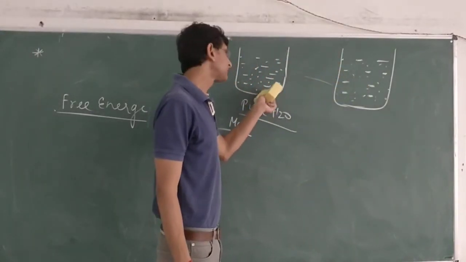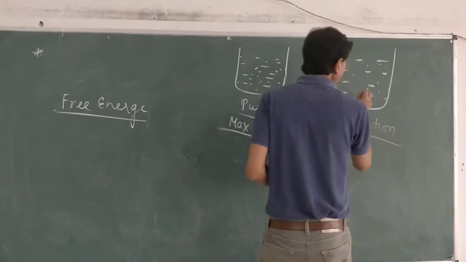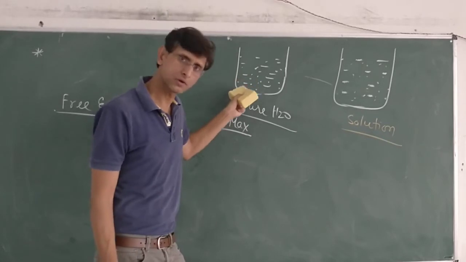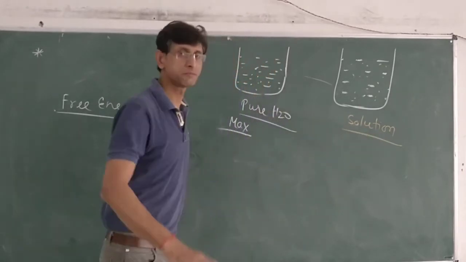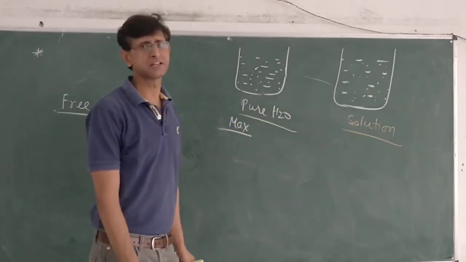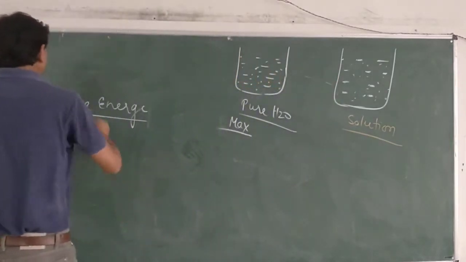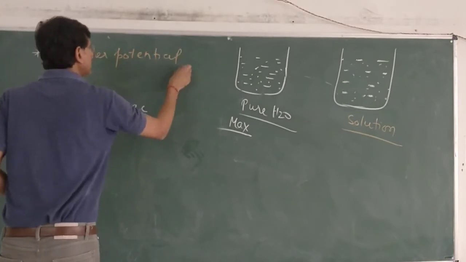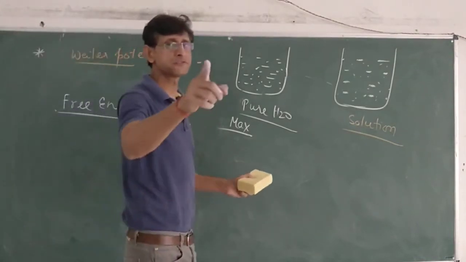Here pure water is there, and here solution is present. In case of solution, solute particle definitely hinders the movement of pure water. So the free energy of pure water definitely decreases in a solution. On mixing solute, we can definitely say that the free energy of pure water will decrease. Then this difference of free energy can be measured as water potential. So water potential is described on the basis of what? It is described on the basis of difference of free energy.